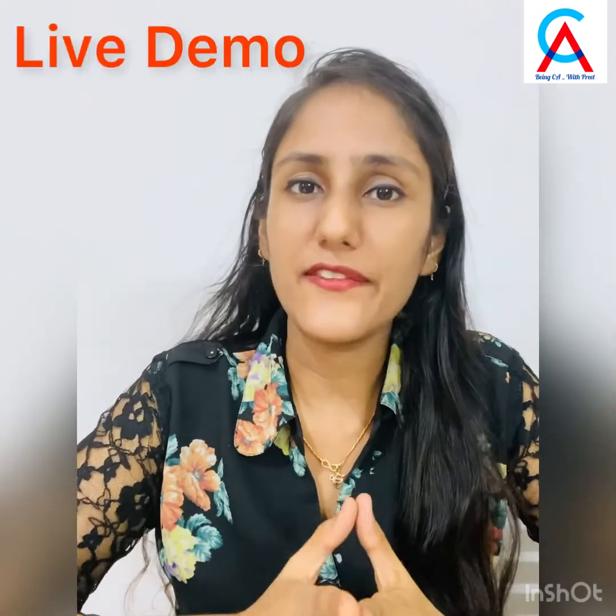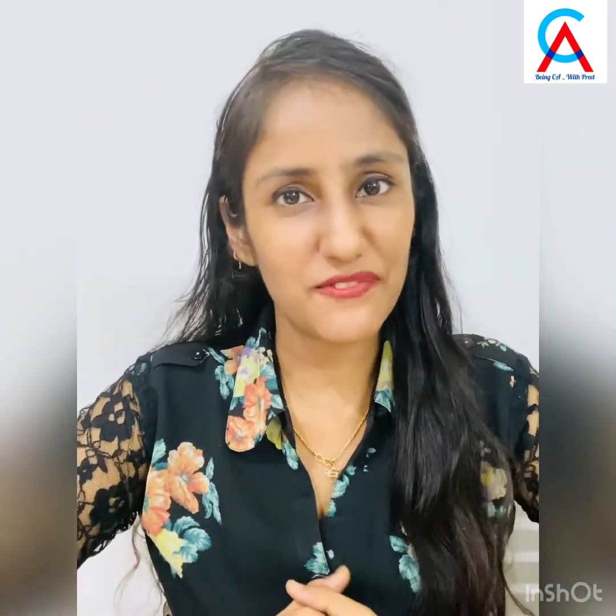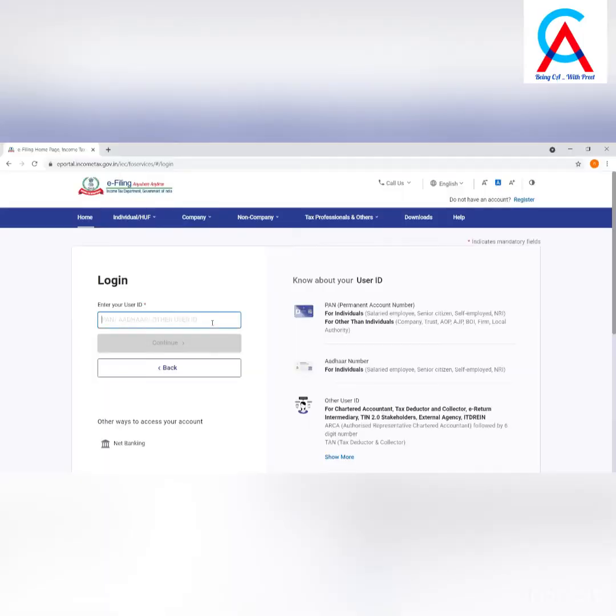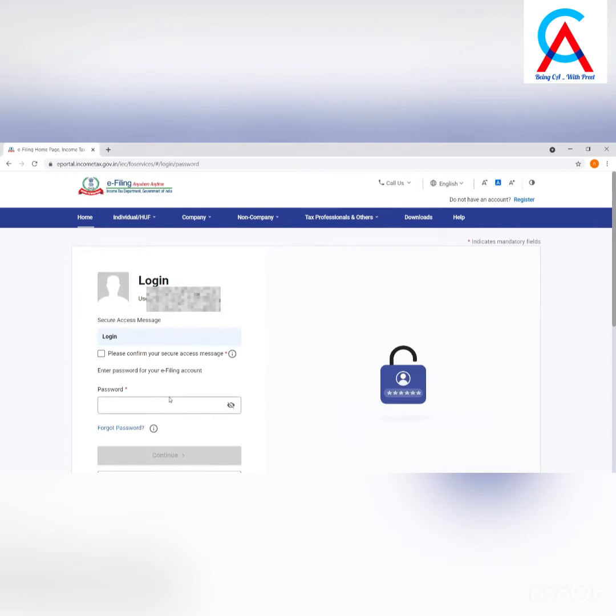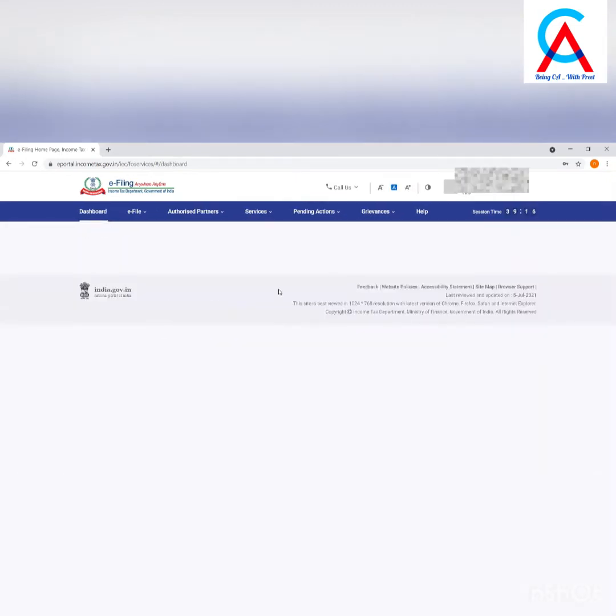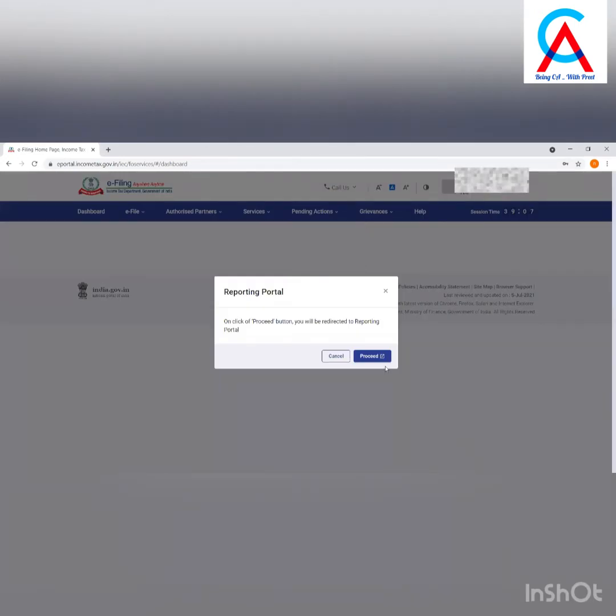To understand it in a better way, we are going to give you a live demo of the complete process. For this, I'll be sharing my screen with you. So let's get started. Firstly, you need to log in to the new income tax portal using the e-filing login credentials of TAN. After logging in, you need to go to the Pending Actions tab and select Reporting Portal. Now, you will be redirected to the reporting portal.